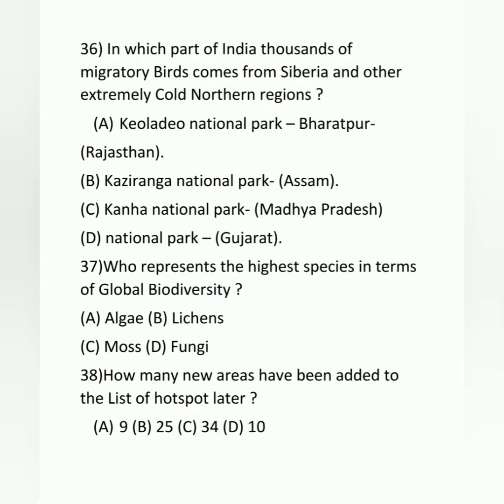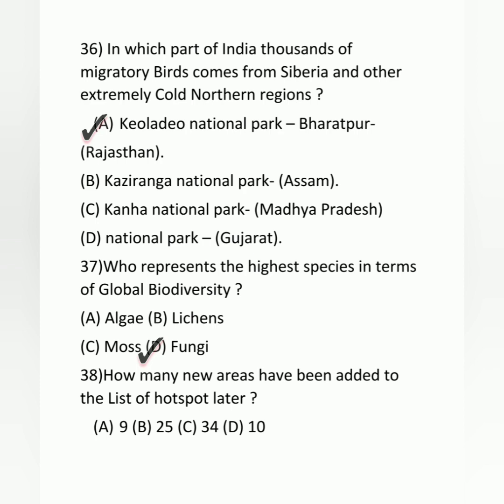36. In which part of India do thousands of migratory birds come from Siberia and other extremely cold northern regions? So here answer is A. Keoladeo National Park, Bharatpur, Rajasthan. This is also an old syllabus question. 37. Who represents the highest species in terms of global diversity? Answer is D. Fungi.